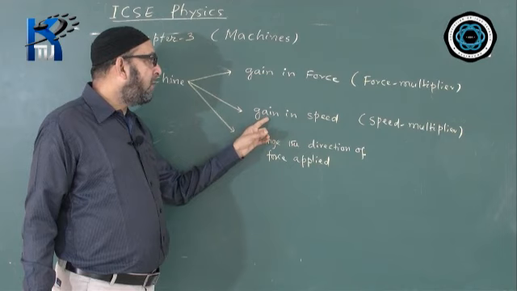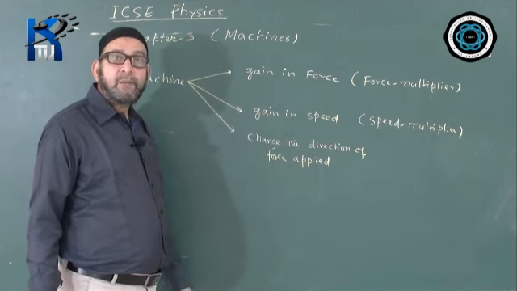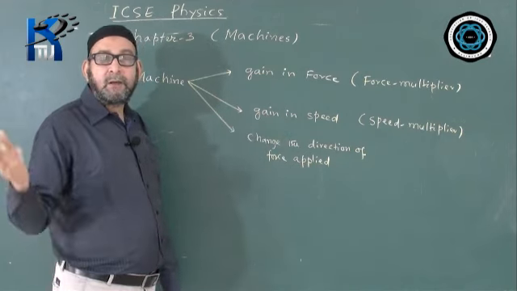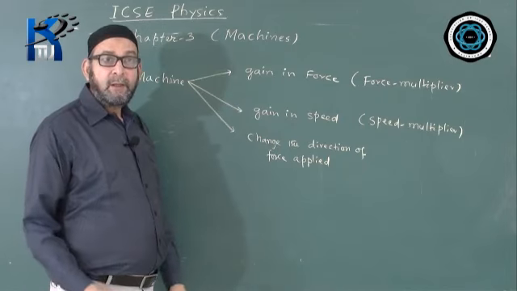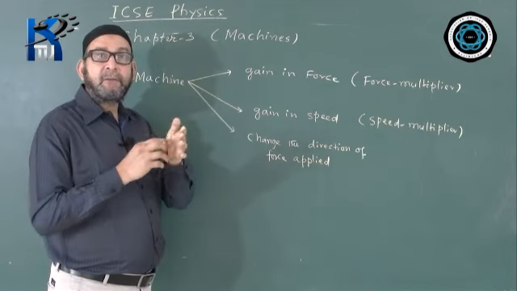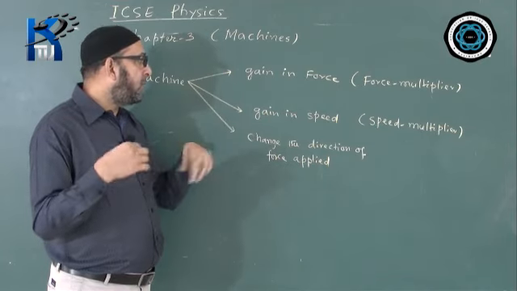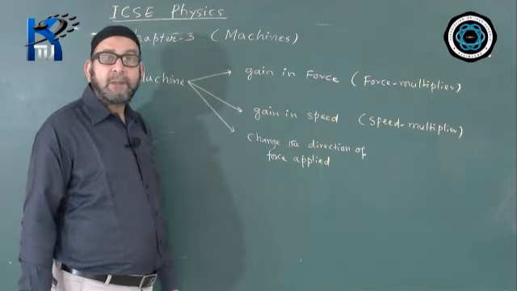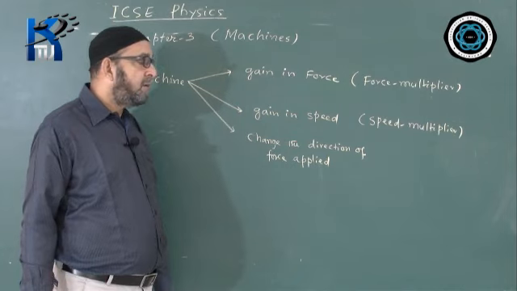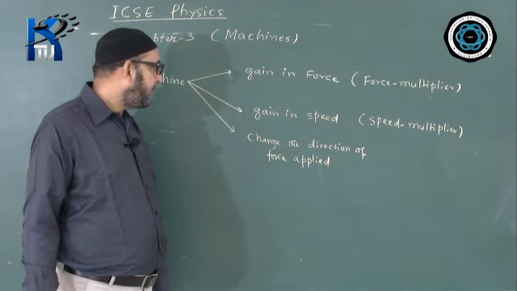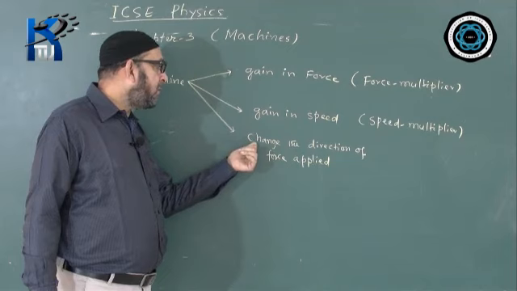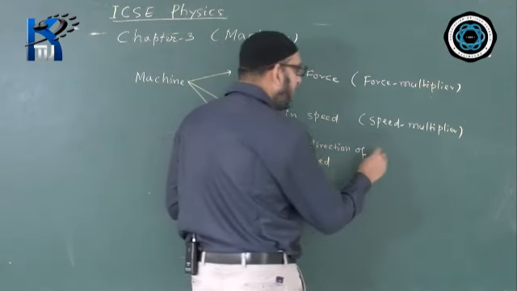What are the examples of the speed multiplier machine? The speed multiplier machine is our motor vehicle, bikes, where we have gear system, we gain in the speed. Even the cycle, pedal and all are used to gain in the speed. So such a machine is called speed multiplier machine. And there are some machines such as pulley.